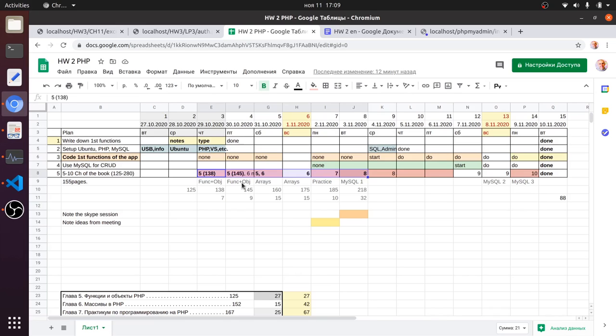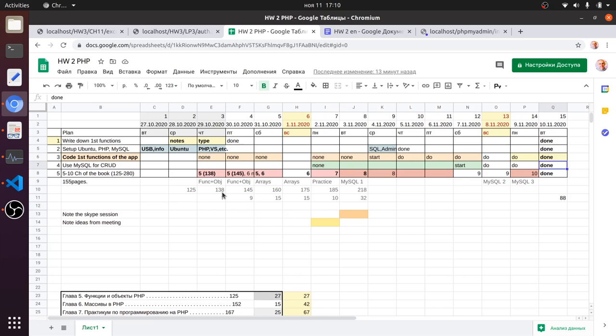So I made a plan, and all examples given in the book I also typed myself and checked with the browser. And using MySQL for CRUD, actually I planned to start it within the first week itself, but finally it was done only in the last 2 days, and I finished that just 5 minutes before the third class started.